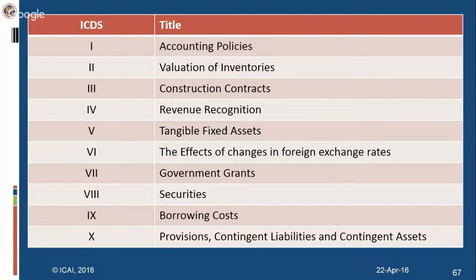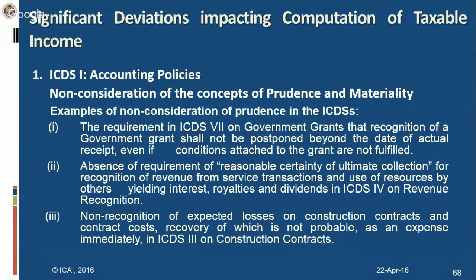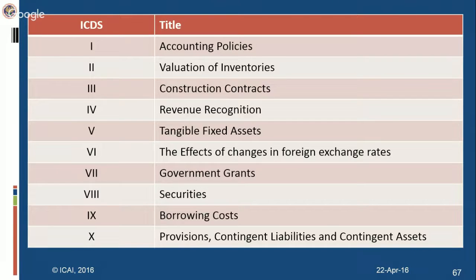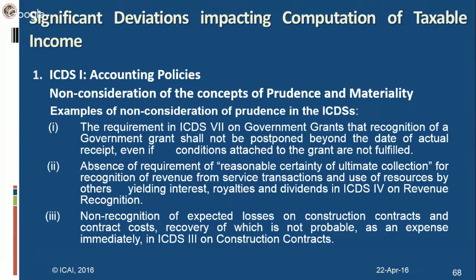These are the 10 ICDSs which have been notified: accounting policies, valuation of inventories, construction contracts, revenue recognition, tangible fixed assets, effects of changes in foreign exchange rates, government grants, securities, borrowing costs, and provisions, contingent liabilities and contingent assets. Now let us see the significant deviations which impact the computation of taxable income on account of notification of the standards. Now, ICDS 1 is on accounting policies.